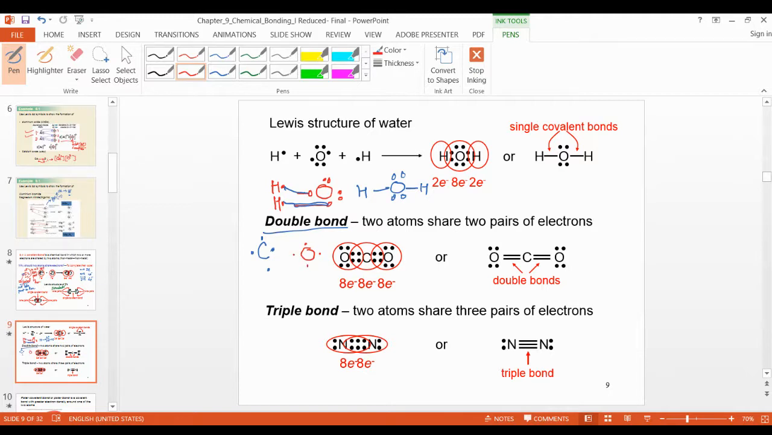One, two, three, four, five, six, right? So only these two electrons are non-bonded. These two electrons are shared with the two electrons of the carbon. So in this way, total is two and two, four.